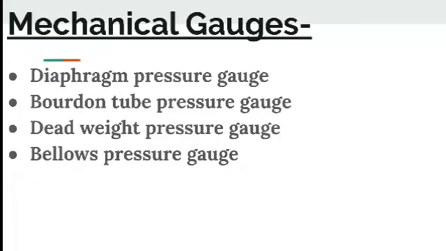Here are the mechanical gauges. Mechanical gauges are of four types: diaphragm pressure gauge, Bourdon tube pressure gauge, dead weight pressure gauge and bellow pressure gauge. These are the mechanical pressure gauges which we use for pressure measurement above the atmospheric line.